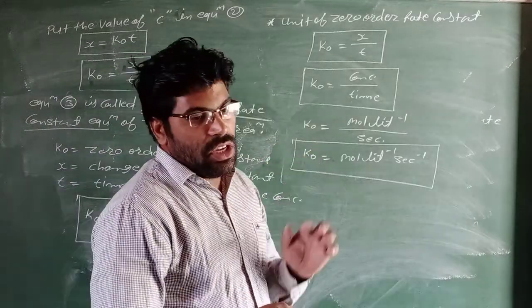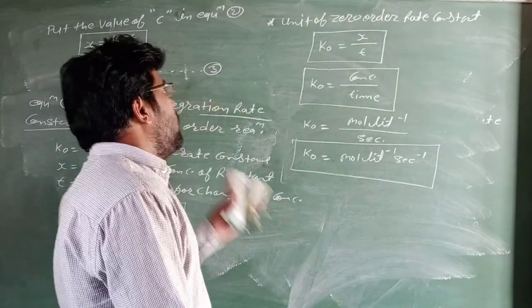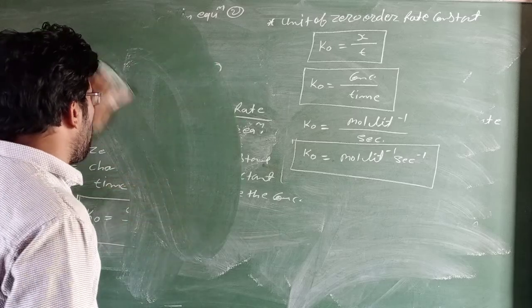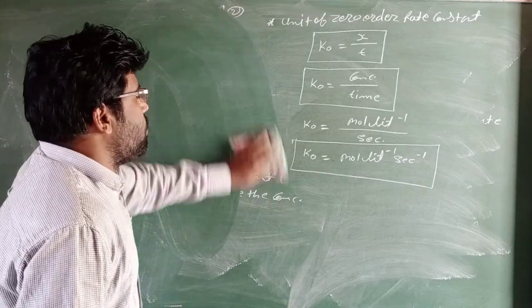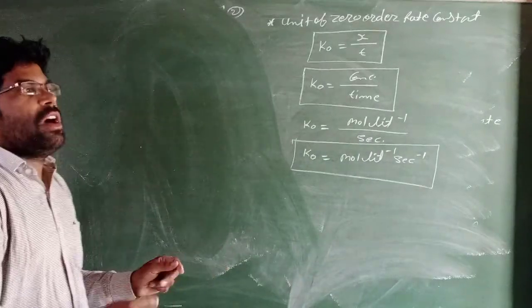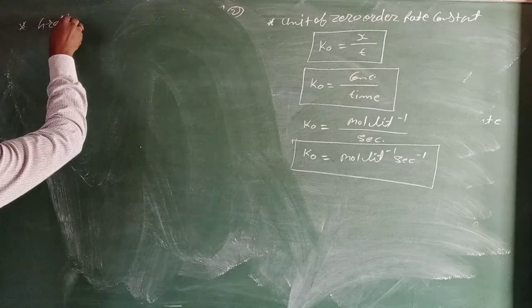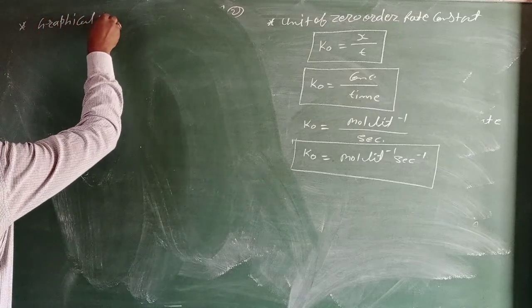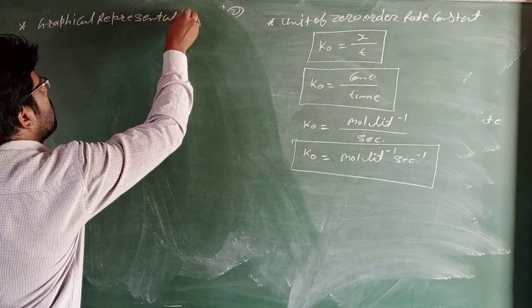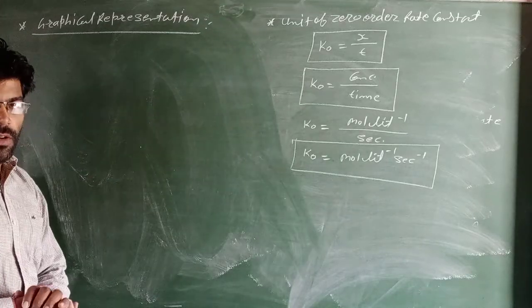Now we explain the zero order rate constant formula by graphical representation.